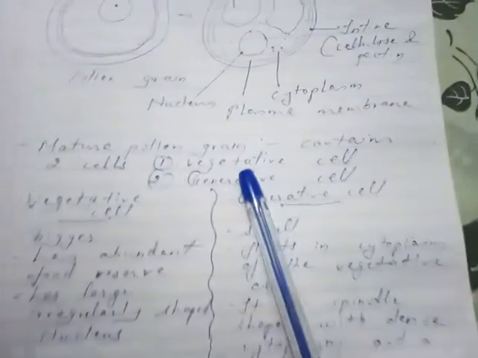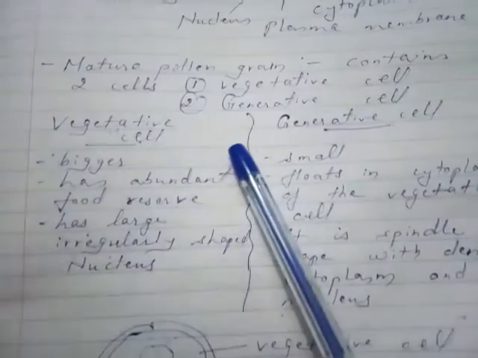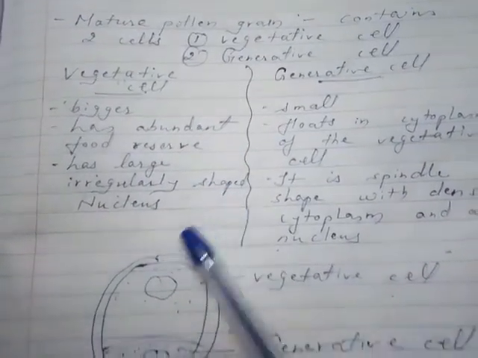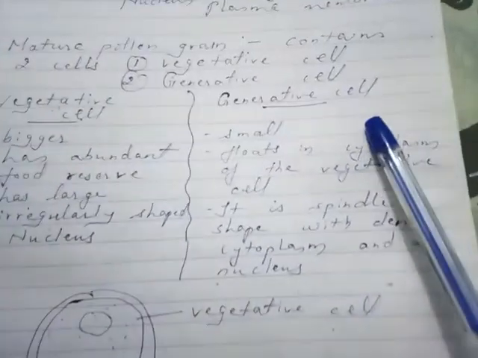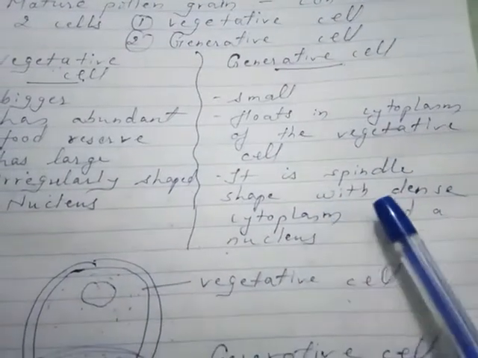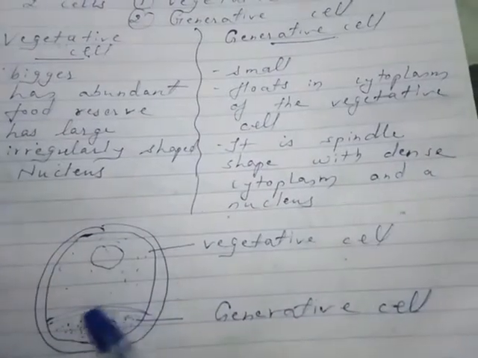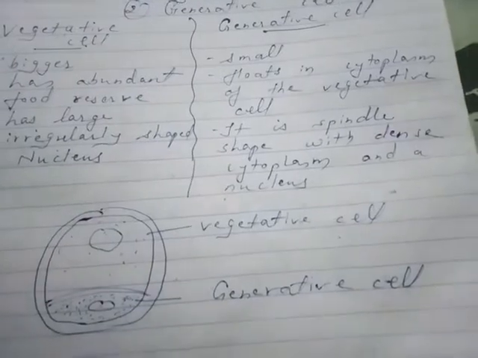Now the mature pollen grain contains two cells, that is vegetative cell and generative cell. Vegetative cell is bigger and has abundant reserve food and a large irregularly shaped nucleus. So this one is bigger in size, while the generative cell is small and floats in the cytoplasm of the vegetative cell. It is spindle shaped with dense cytoplasm and nucleus. So this one is vegetative cell and this one is generative cell.